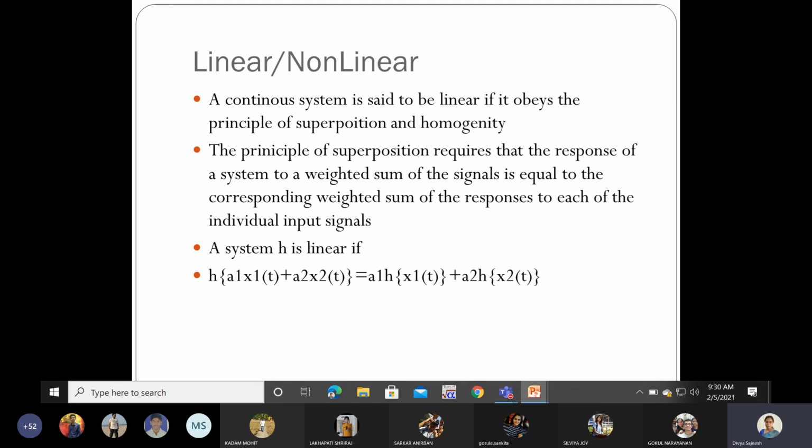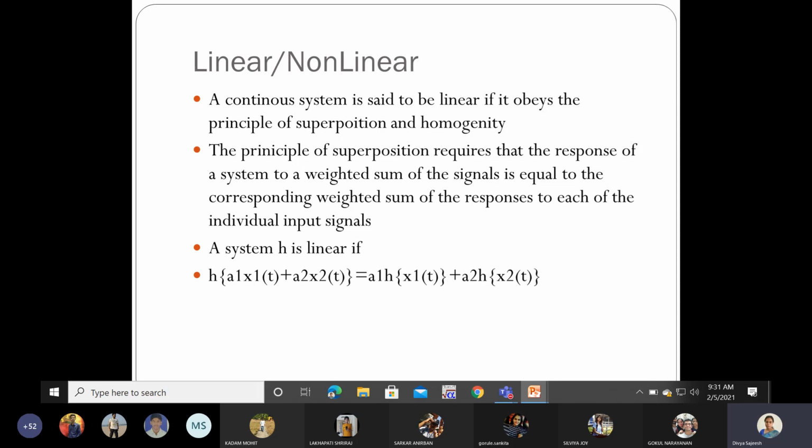Weight in the sense A1 into x1 of t. A1 is known as the weight of the signal. x1 of t is one signal, x2 of t is another signal. The corresponding weight of signal x1 is A1 and the corresponding weight of signal x2 is A2. That is the constant which is multiplied, or the amplitude of that signal. That amplitude is known as the weight.